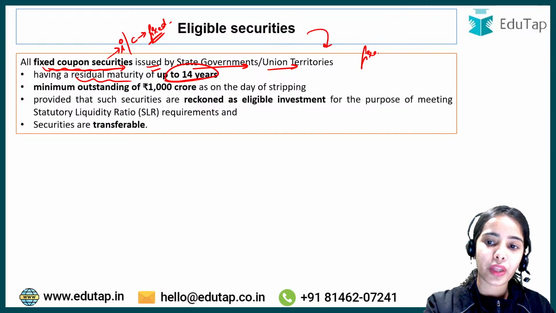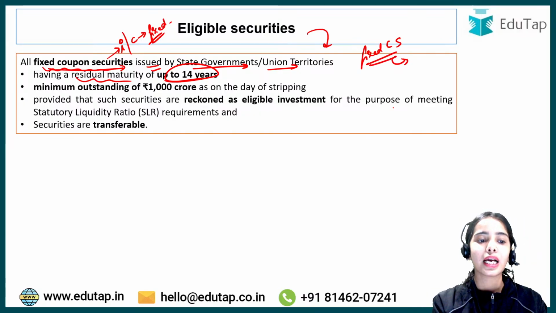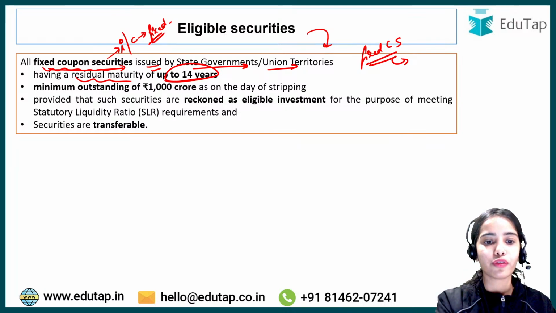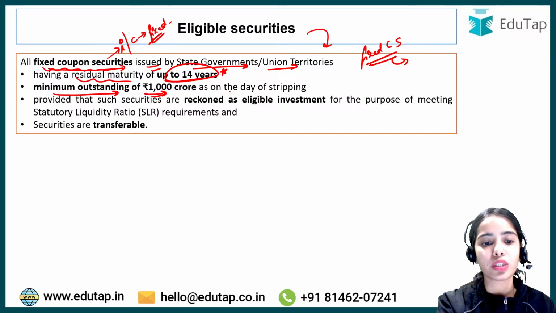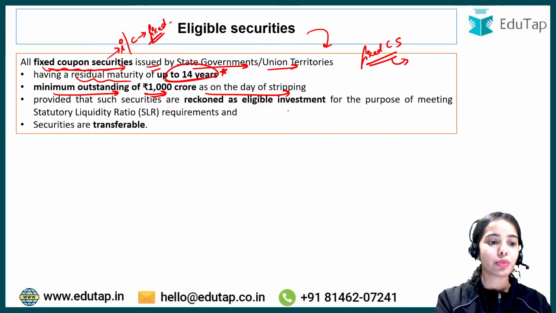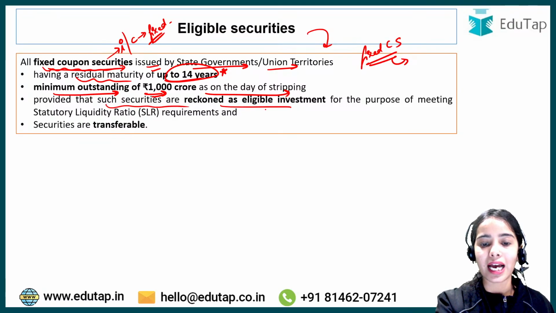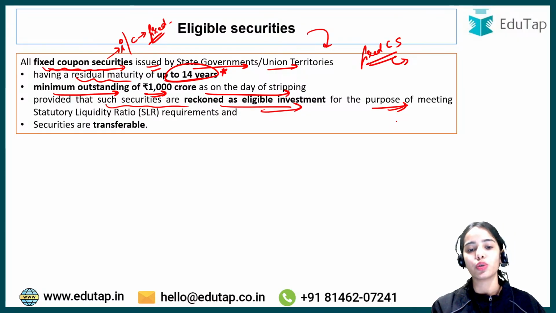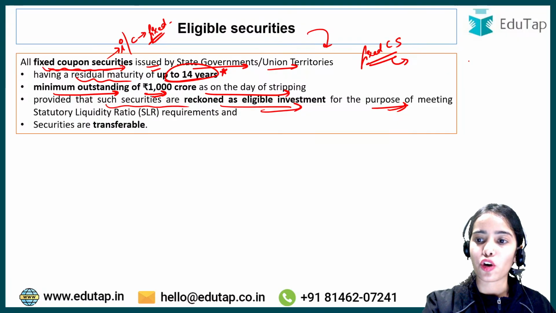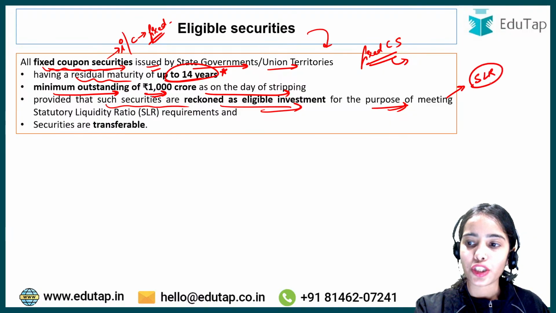The fixed coupon securities that are issued by the state governments or union territories that have a residual maturity of up to 14 years, with a minimum outstanding of rupees 1000 crores as on the day of stripping. So there should be a minimum outstanding of 1000 crore, provided that such securities are reckoned as eligible investment for the purpose of meeting statutory liquidity ratio requirements. That means these securities should be eligible for the SLR, the statutory liquidity ratio.